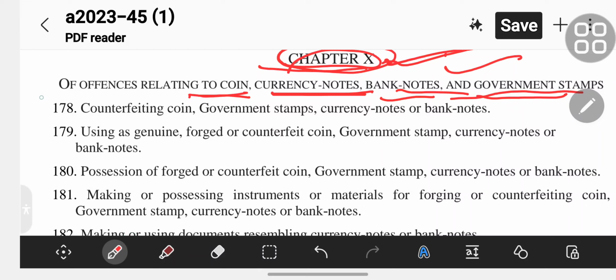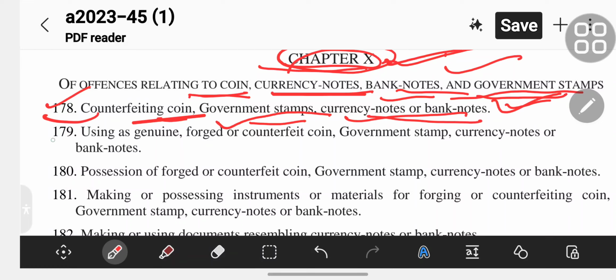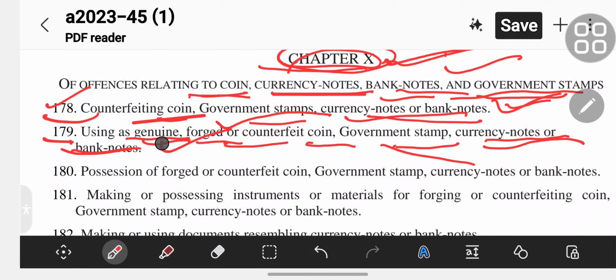Section 178 is counterfeiting coin, government stamps, currency notes or banknotes. Section 179 is using as genuine forged or counterfeit coin, government stamp, currency notes or banknotes. Section 180 is possession of forged or counterfeit coin, government stamp, currency notes or banknotes.